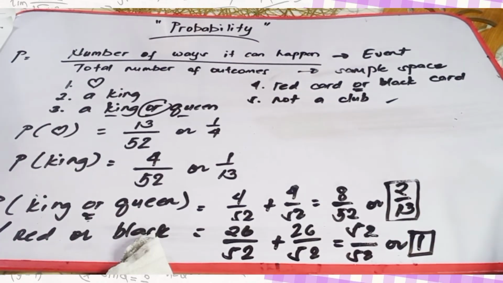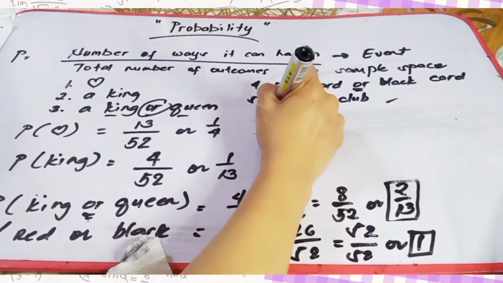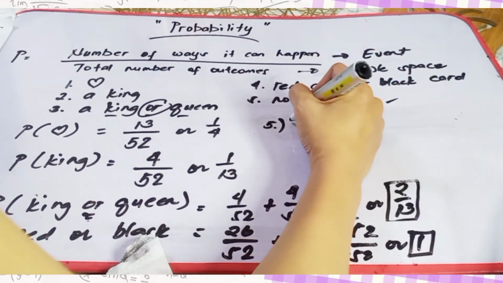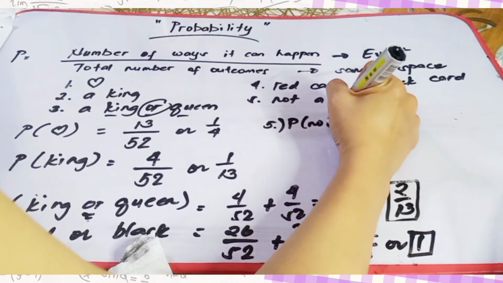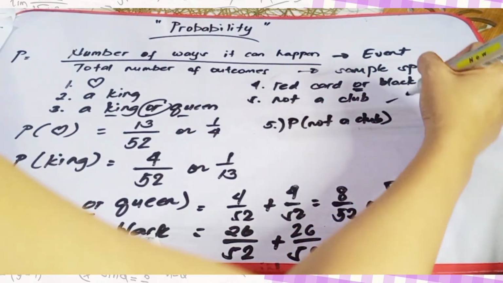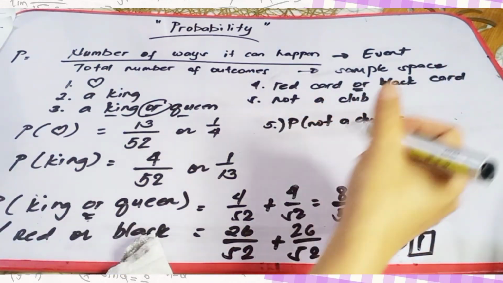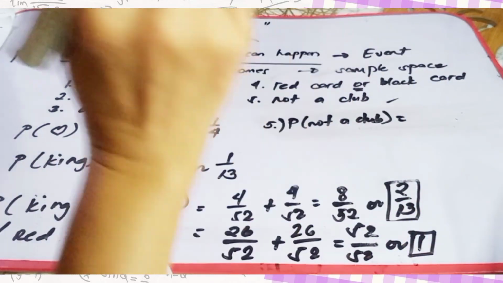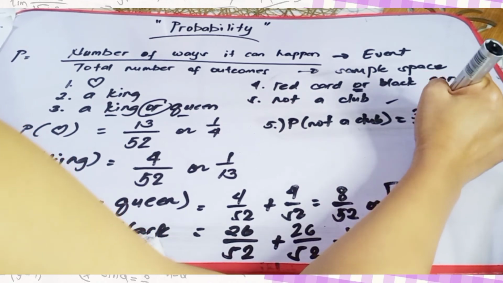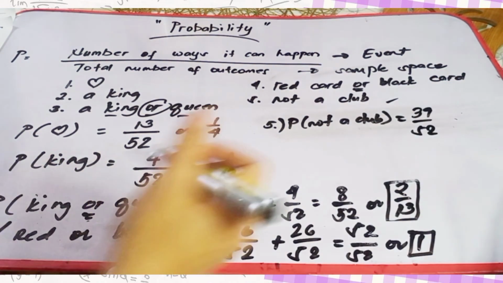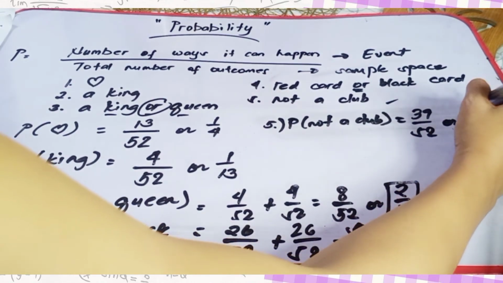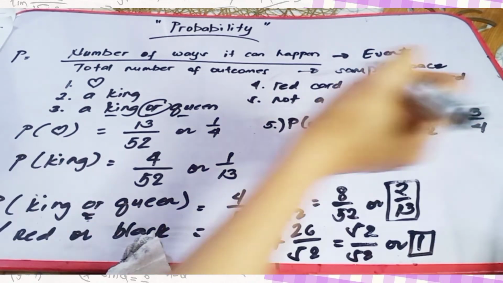Okay, so let's now answer number 5. Number 5, sabi dito, not a club. So, probability of getting a card, not a club, sabi natin yung club is 13 over 52. So, therefore, yung mga hindi club, that is 39 over 52, or if we will going to simplify, that is equal to 3/4.